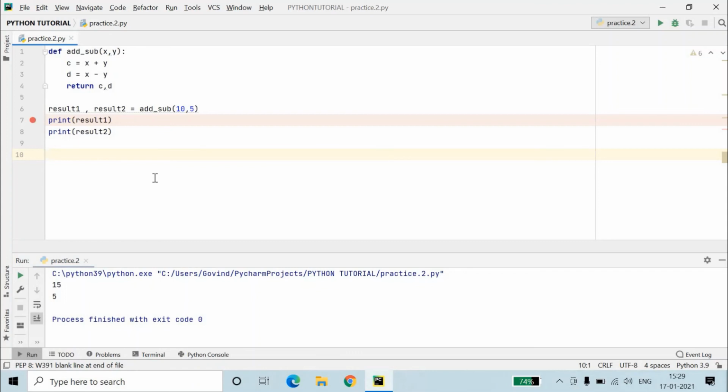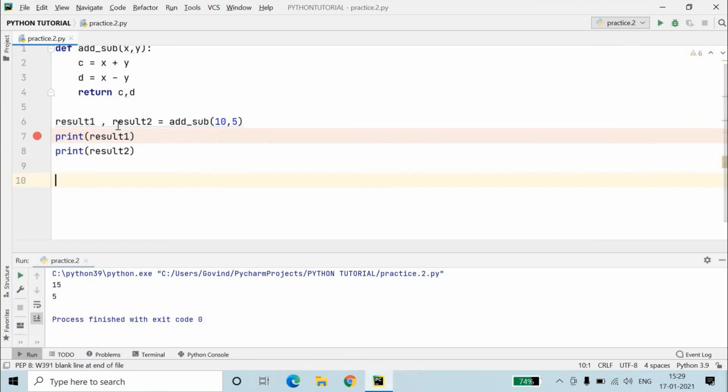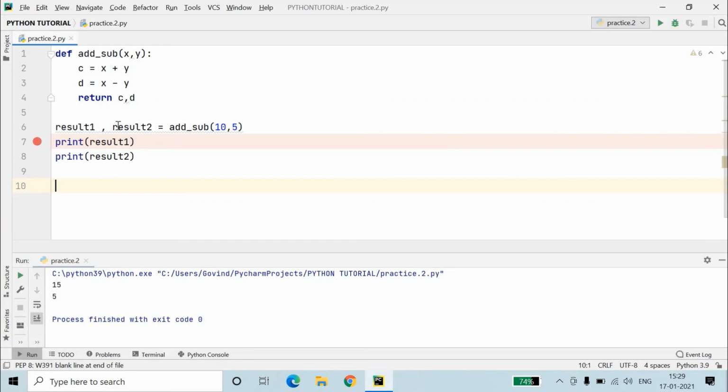Functions make your code readable and make it easy. You can use a function anywhere as many times as you want, and functions also make the syntax easy, as you can easily declare it in Python. For example, swapping of two numbers you can declare very easily. So this is how Python makes it very easy to write code, and functions also make it easier. These two things make our program very good and readable in Python programming.